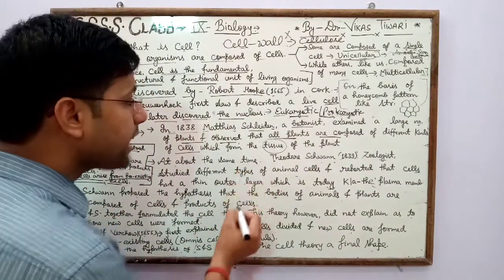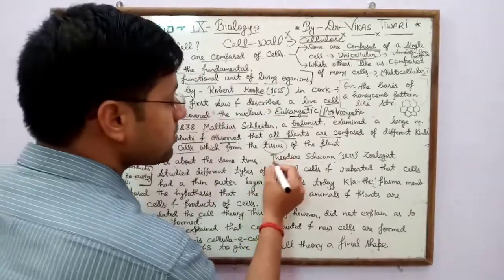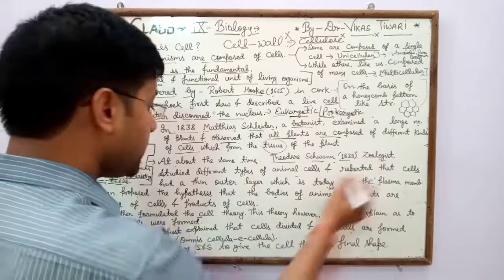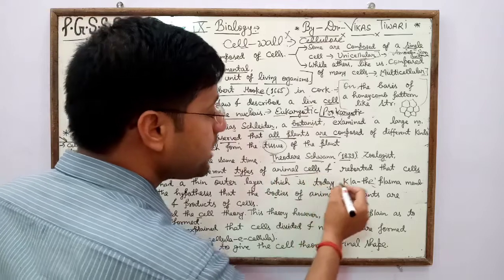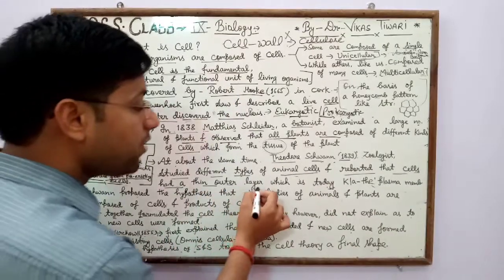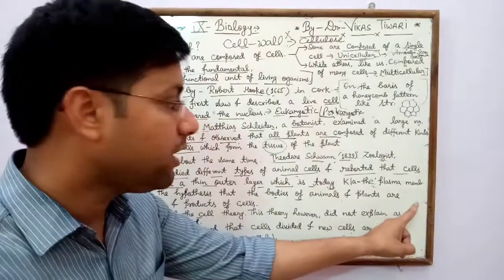At about the same time, another scientist Theodor Schwann in 1839, who was a zoologist, studied different types of animal cells and reported that cells had a thin outer layer which is today known as the plasma membrane.